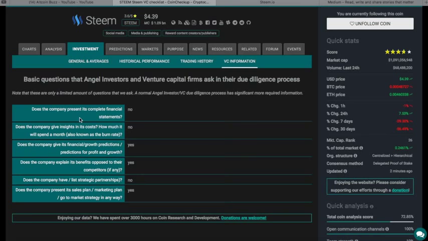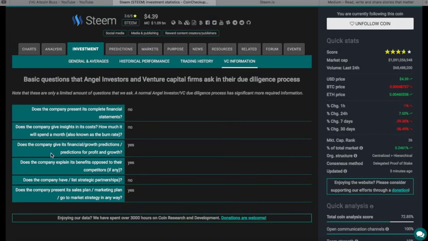Does the company present its complete financial statements? No, it's decentralized. But as you guys know about Steem, everything is publicly listed online. You can look up all the stats. Does the company give insights in its cost? How much it will spend a month? No, because again, or it's known as the burn rate. You can look at the news right now. An interesting one on burn rate and company usage is Ripple. That's just free. I'm just throwing that in for you guys.